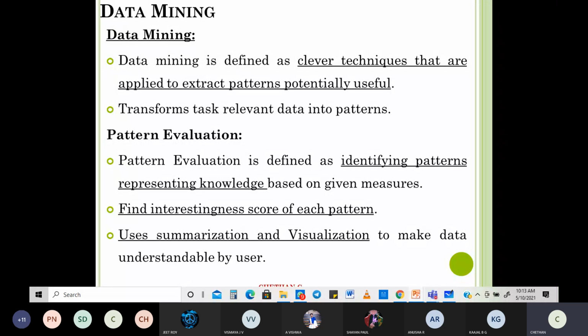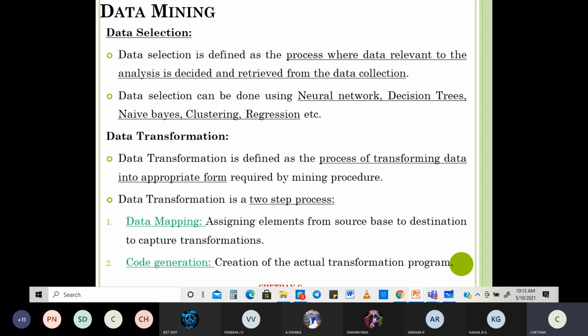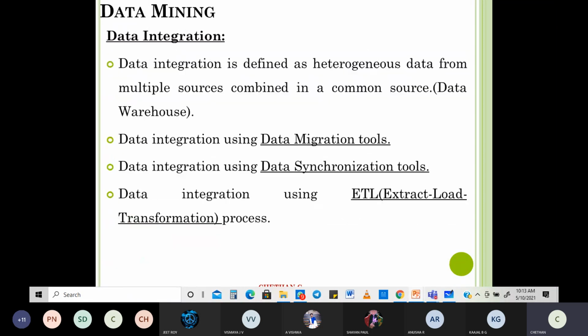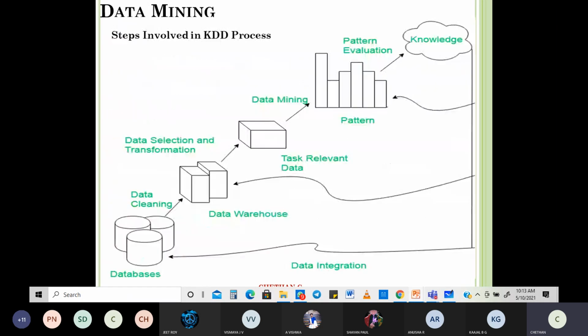See, so many steps, and you can see very clearly all these come under the steps involved in your KDD process. When people ask you what is KDD, you must always be able to answer. It will come up as a technical round question, or in an aptitude test, where when you talk about data warehousing and mining, the KDD process will be one of the questions.